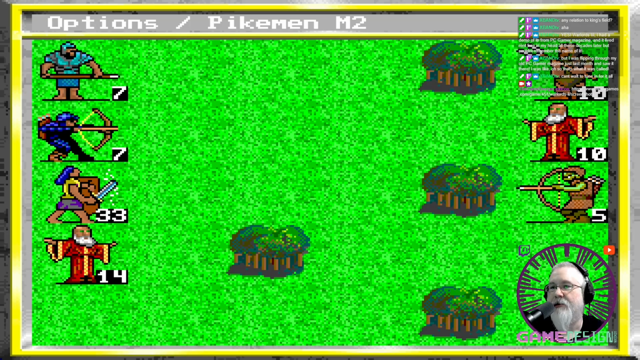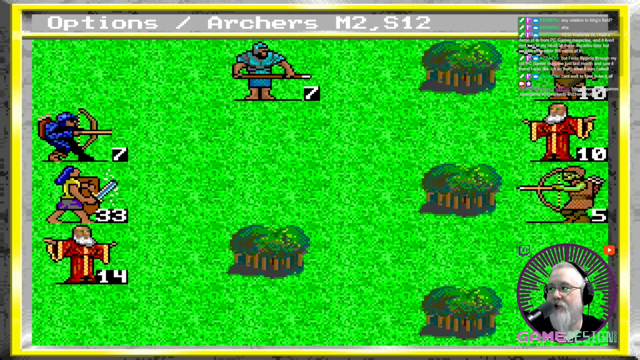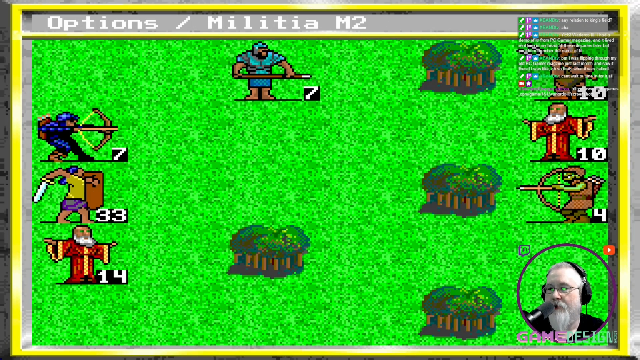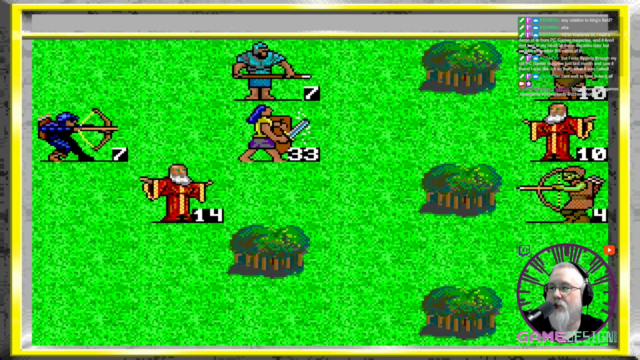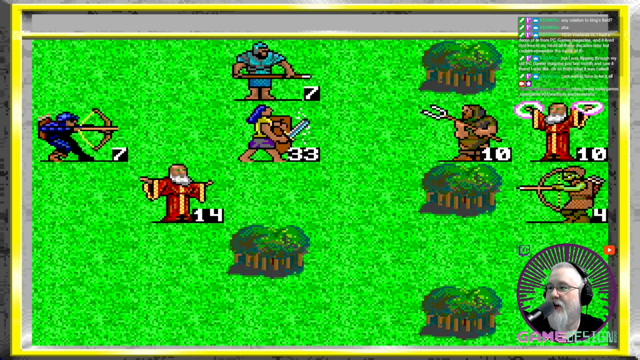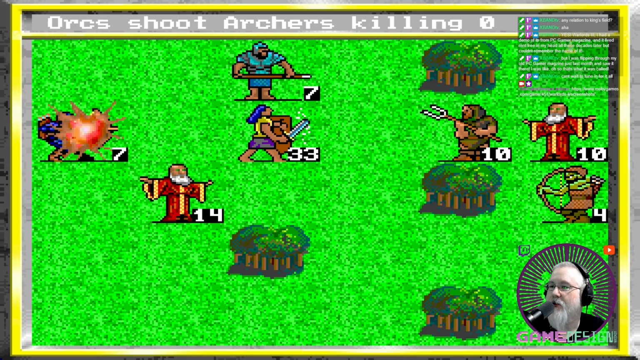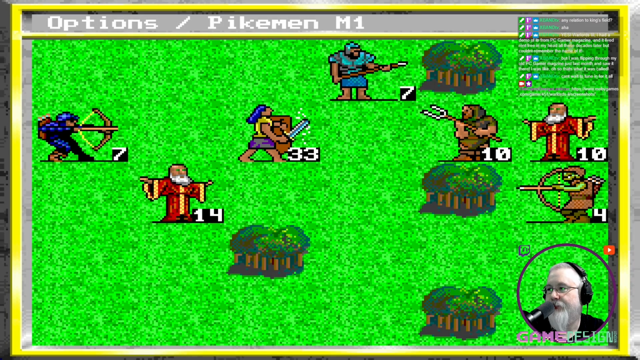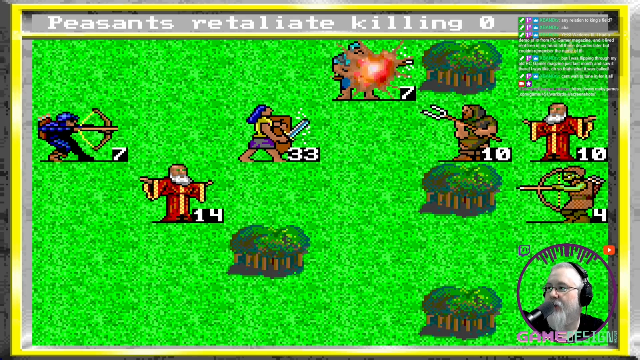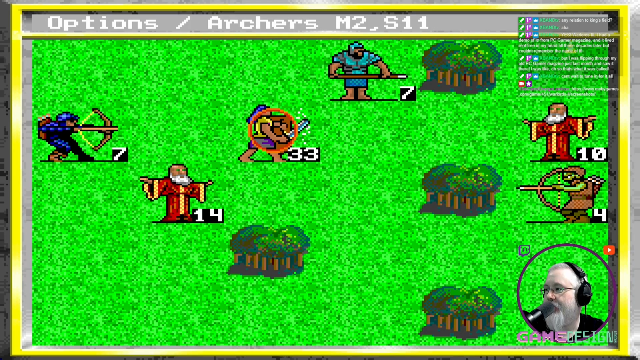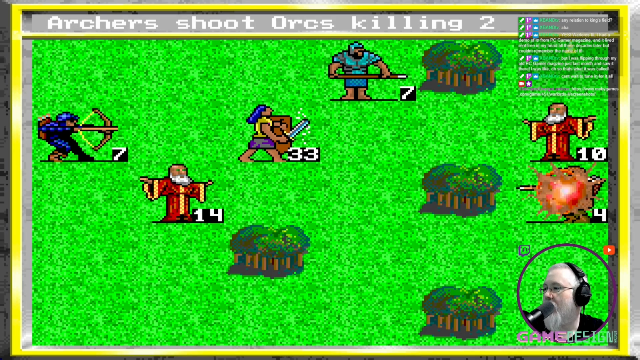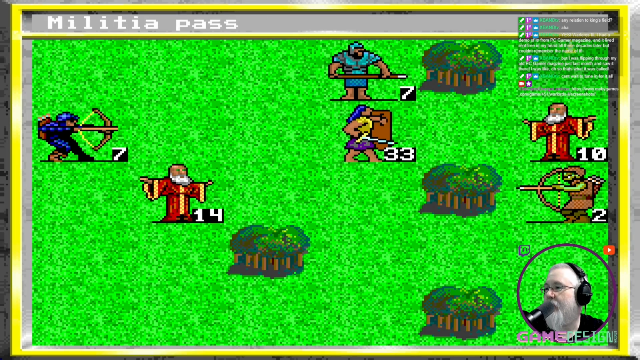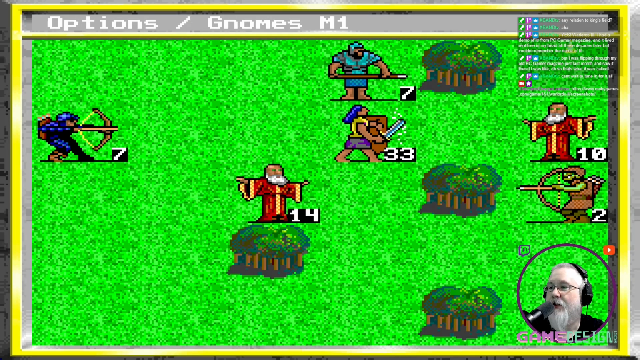Okay, what do we got, y'all? Pikemen. Let's go ahead and shoot our orcs, of course. 1, 2, 1. So they have druids too. Or gnomes, not druids. They look like druids, don't they? Okay, well, they're dead now. The peasants are dead anyway. I'm gonna have them wait.